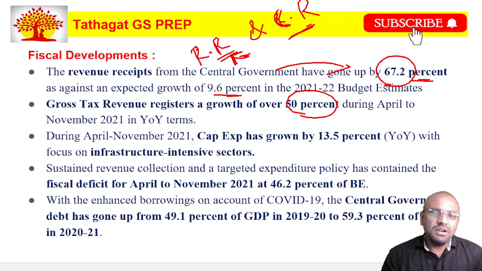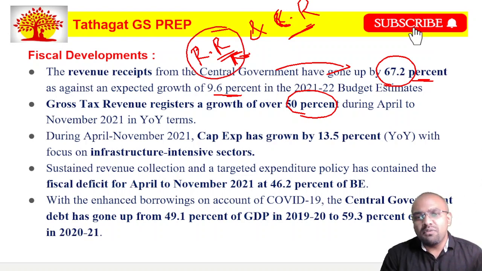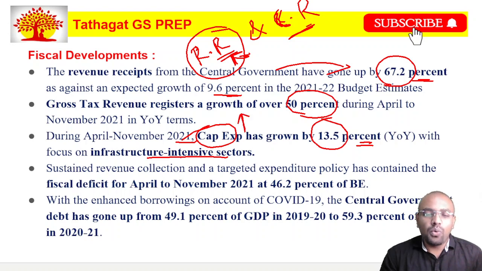Please comment in the comment section: in the last budget, from the revenue receipts, from which taxation did the government get the highest income? Okay, and also they say that during April to November 2021, the capital expenditure has grown by nearly 13.5%, with focus on infrastructure intensive sectors. Friends, when we compare capital expenditure with revenue expenditure, the capital expenditure has to grow, not the revenue expenditure. If the capital expenditure grows, in the long term it is going to help the economic growth of that country.